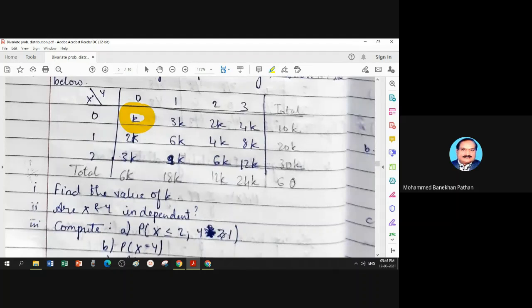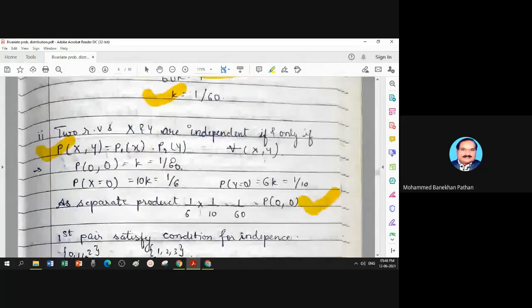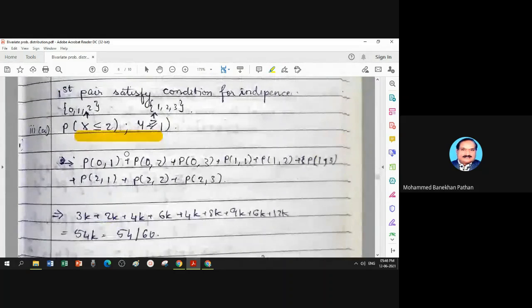And y greater than or equal to 1 means 1, 2, 3. So these are the corresponding ranges for the event x less than or equal to 2 and y greater than or equal to 1. This is a joint probability with these two sets. So I take a Cartesian product.